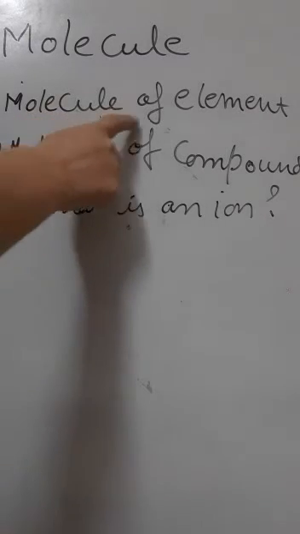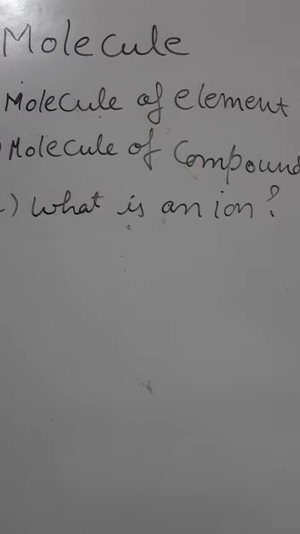Next is the molecule of an element. But before this, I will tell you about atomicity. What is atomicity? The number of atoms constituting a molecule is known as atomicity. Suppose the molecules of an element are constituted by the same type of atoms.